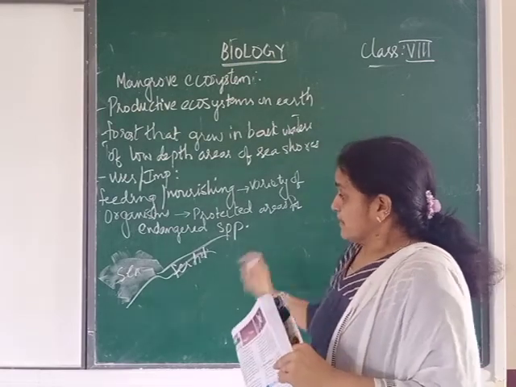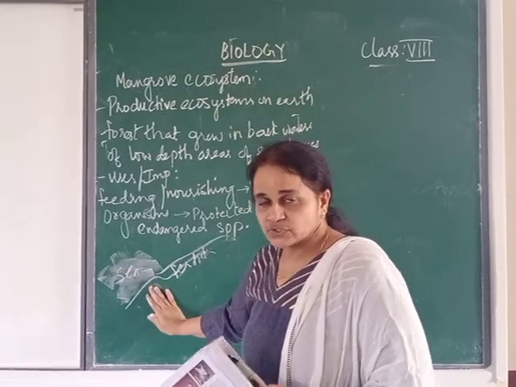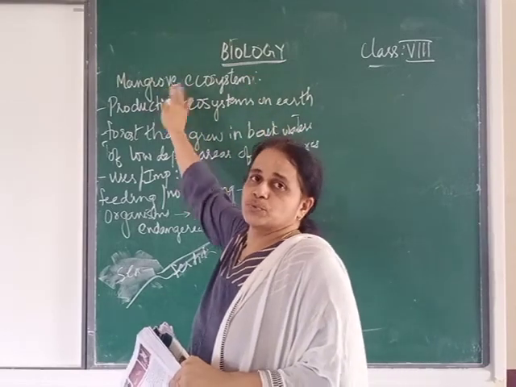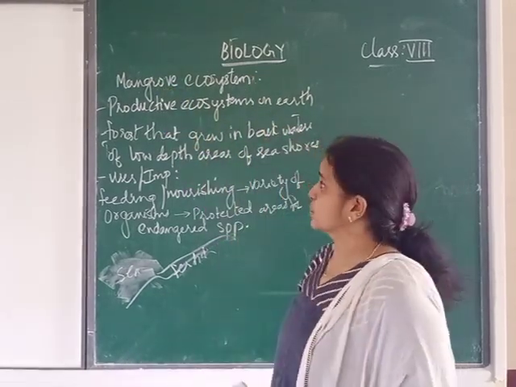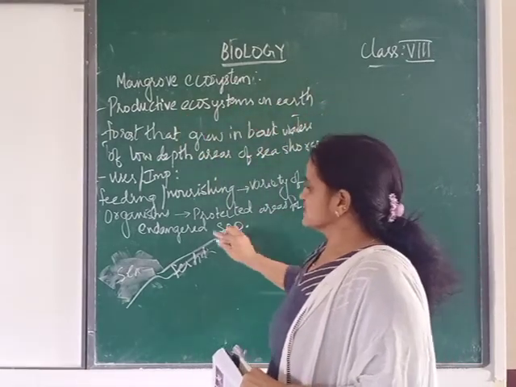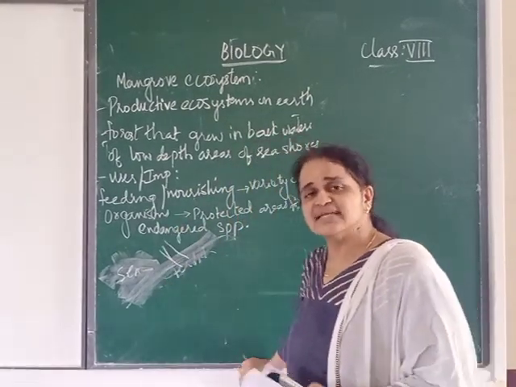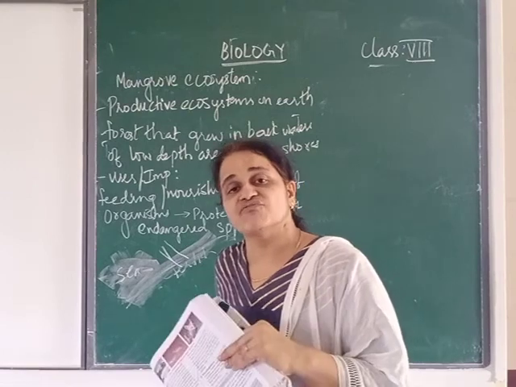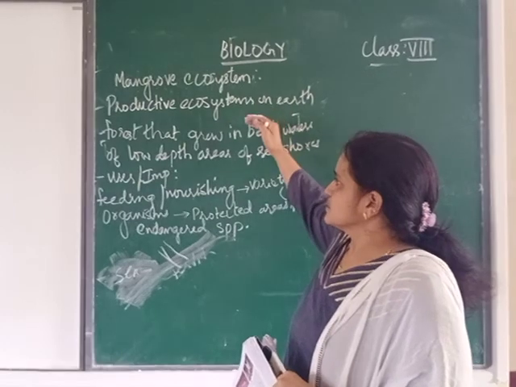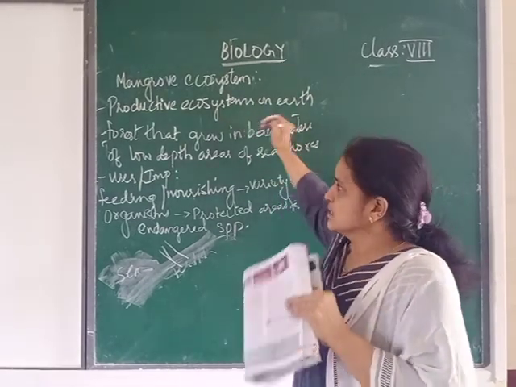So here, see, it's a connection between the backwaters and seawater. That fertile zone is the area of mangrove. So mangrove means it's a fertile zone, the most productive ecosystem found on earth. Because it's a very fertile zone, there are so many trees, so many plants, so much flora, so much fauna. So there are so many good things present in this mangrove ecosystem.